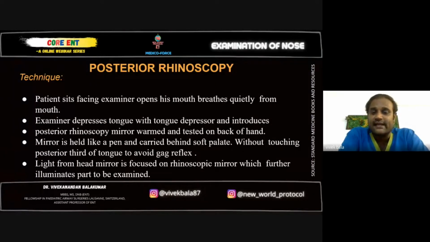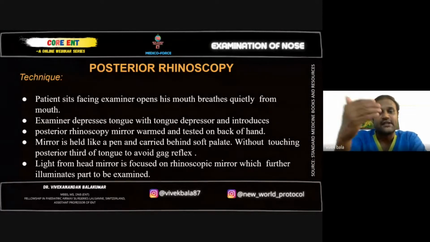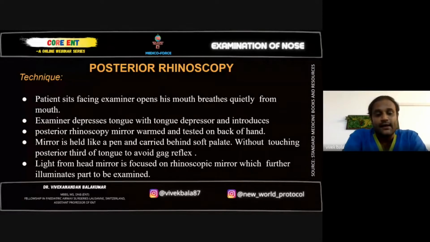So this mirror is held like a pen and carried behind the soft palate without touching the posterior third of the tongue, to avoid the gag reflex. Light from the head mirror is focused on the mirror. The mirror should be kept inside the oral cavity in such a way that the light directly hits the mirror and you see the reflection. Okay, next.